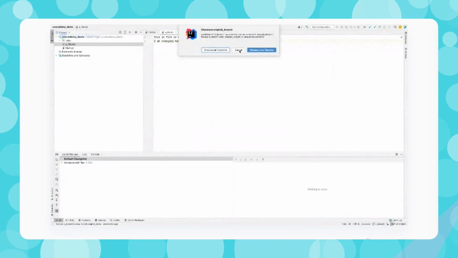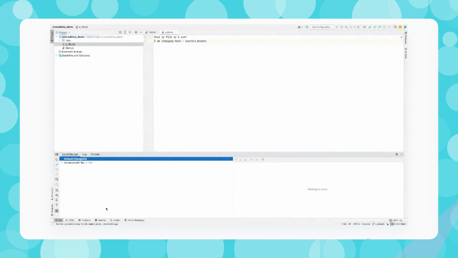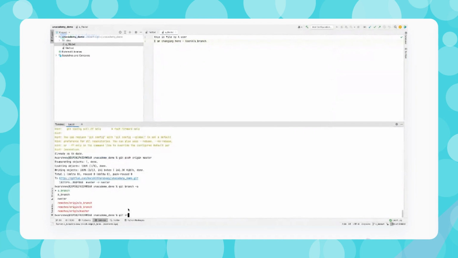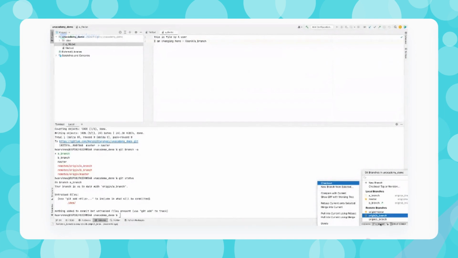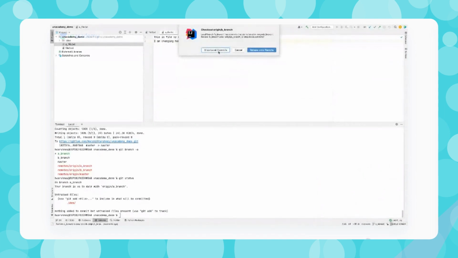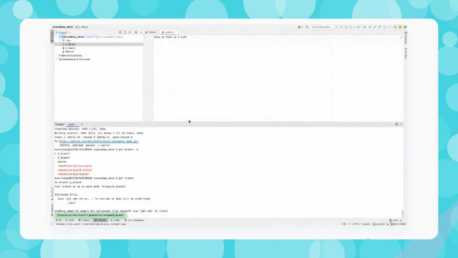I'll just check out. Sorry, it's saying what? Okay, I'm on branch A already. Let me just see. There are no other changes pending. So what I can do is I can come on branch B, and I can do the checkout. I can say drop local commits. And I'm having this B file. So I have already done some changes in file A, and this has been removed.